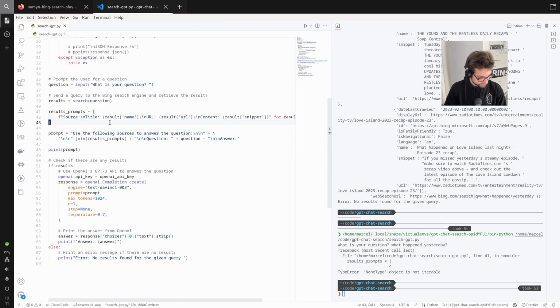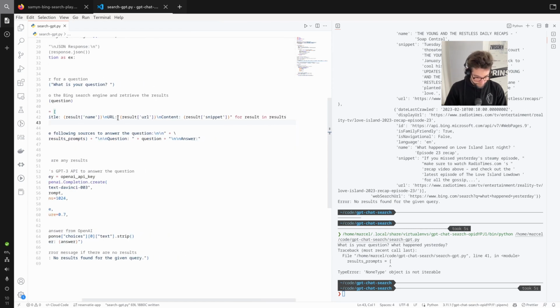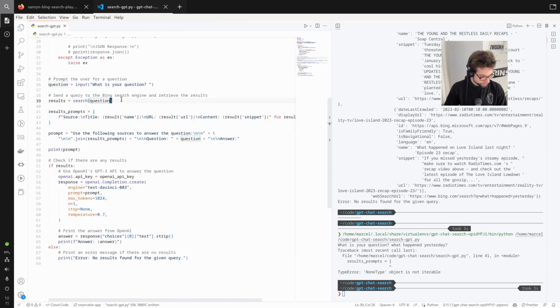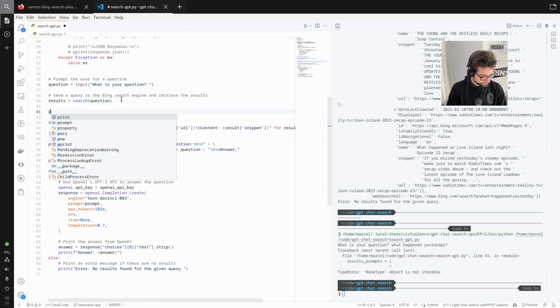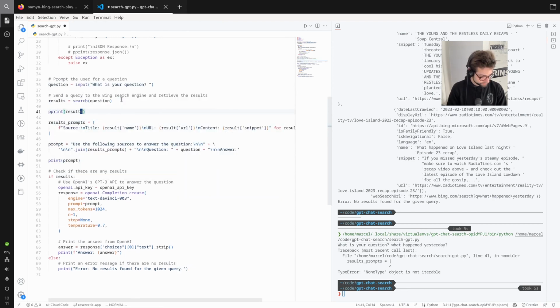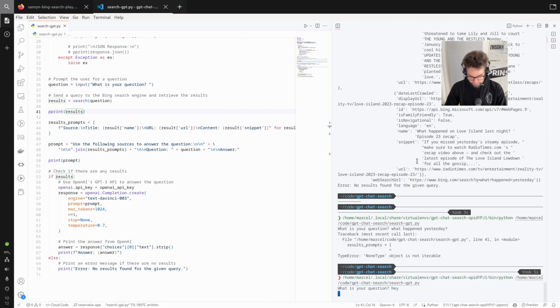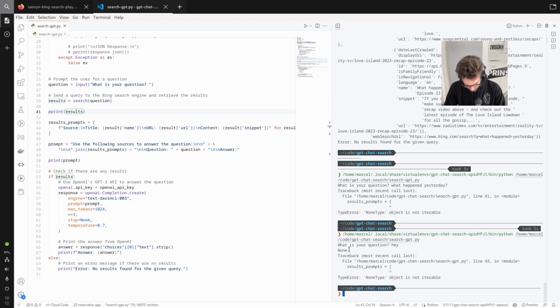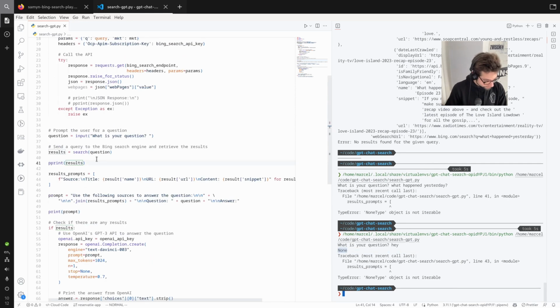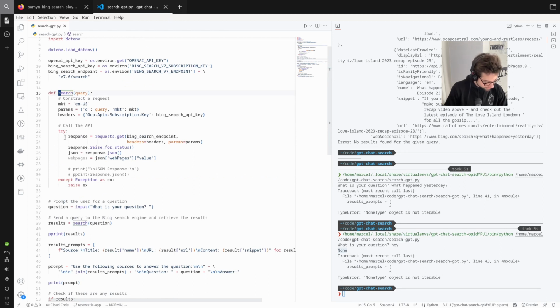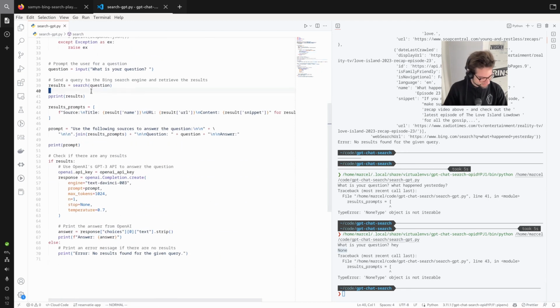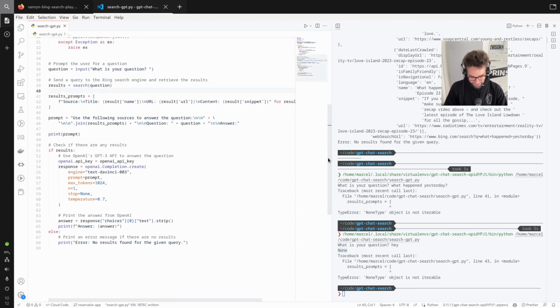What's None? Okay, well, let's print results. Okay, so our results is None. That's a problem. What did we do wrong here? Do we do search? We searched for something. Oh, we should return this. Okay, so that's probably just going to be it now. Let's delete this extra print line.